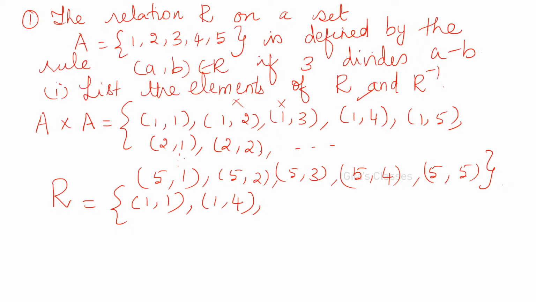Then (1,5) will not be there. What about (2,1)? No. (2,2)? Yes, 2 minus 2 is 0. (2,3)? No. So we have (1,1), (1,4), (2,2).